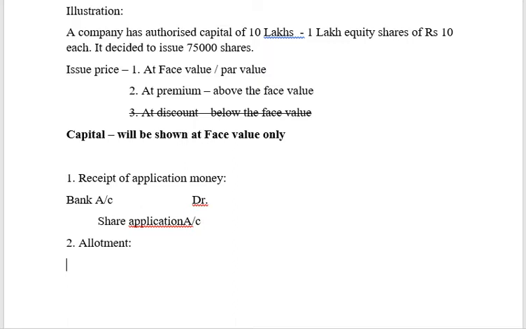But what is the share capital value? 10 rupees. So the question is, should I record share capital credit 10 rupees per share or 5 rupees per share? The answer is very clear. If you record 5 rupees only, you will have a corresponding debit, because your bank account will be debited only by 5 rupees per share. I will be receiving only that much amount. So we are not going to record the amount that we have not yet called for. Only the amount that is called up is going to be recorded. So the clear thing you have to remember here is, called up value alone will be recorded as capital.